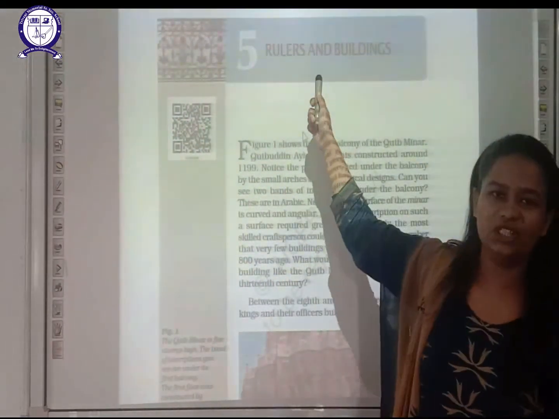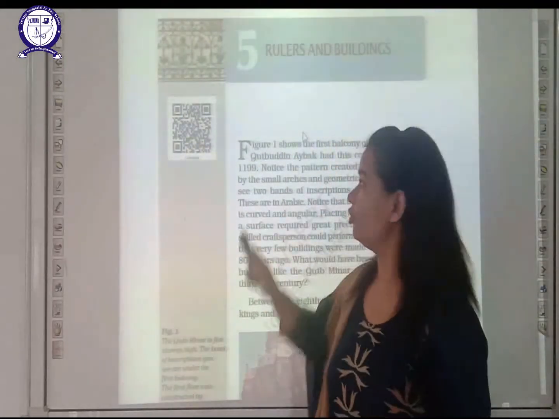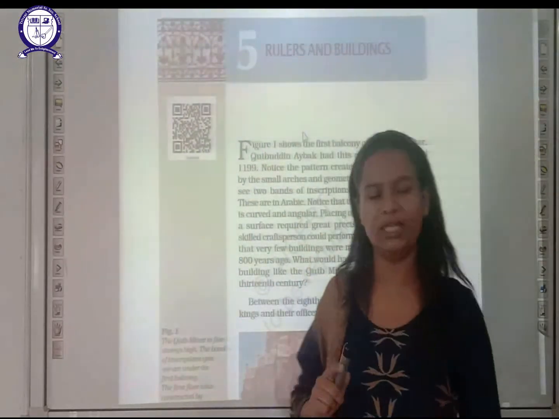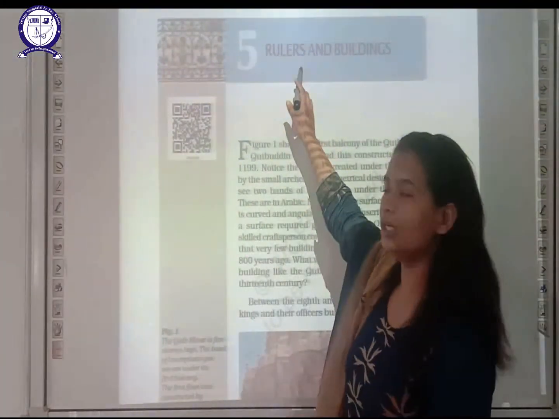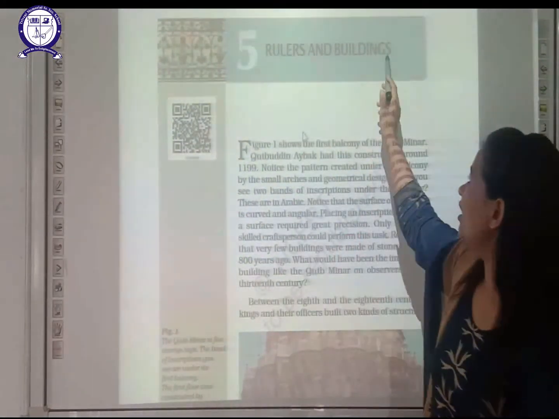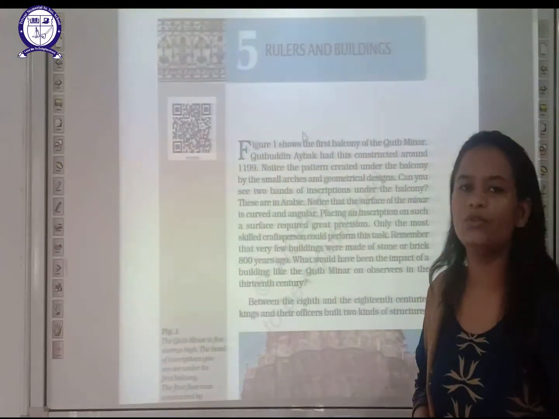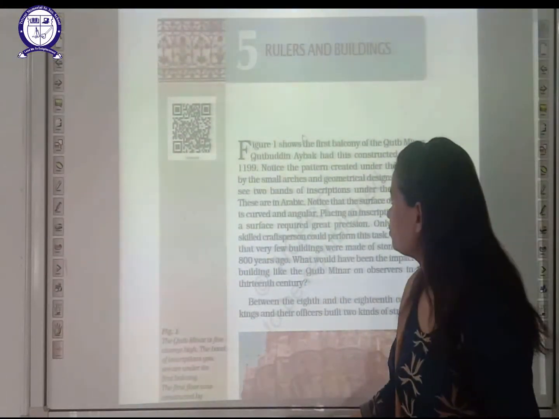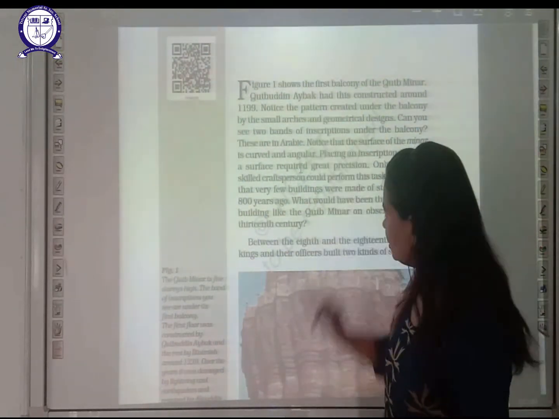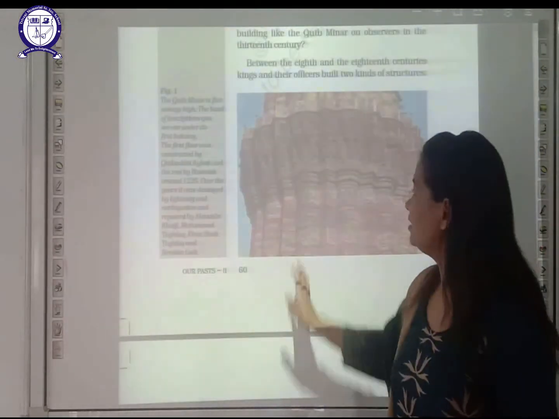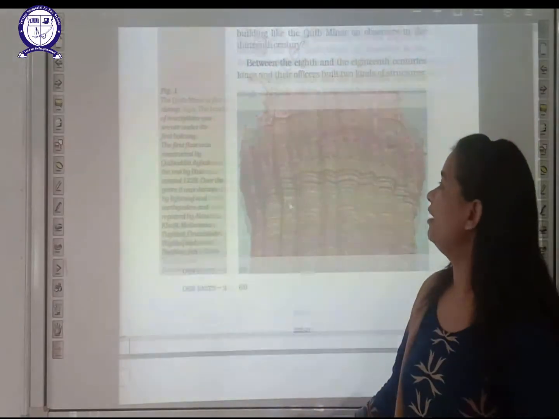Students, as the chapter name itself suggests, Rulers and Buildings. What does that mean? That means that under different rulers we find different buildings. So let's start with the chapter, students. What is said here? If you see figure number 1, what is said here?